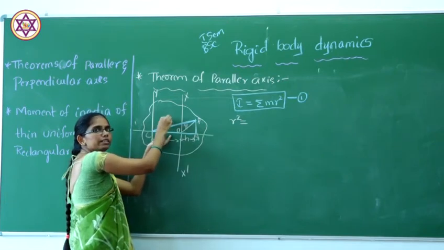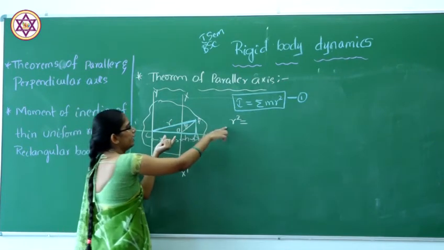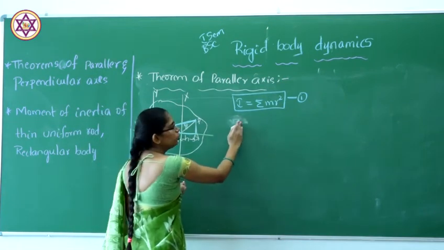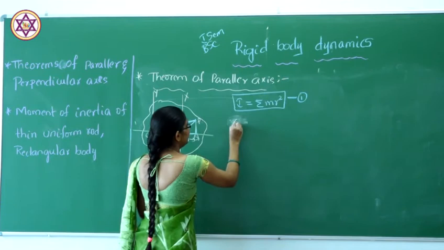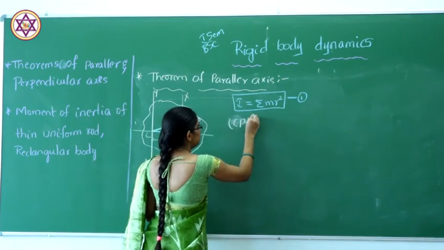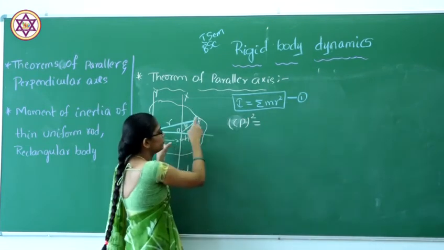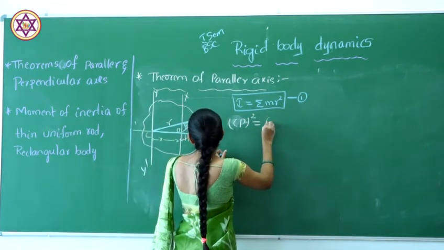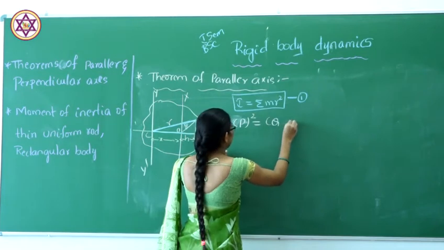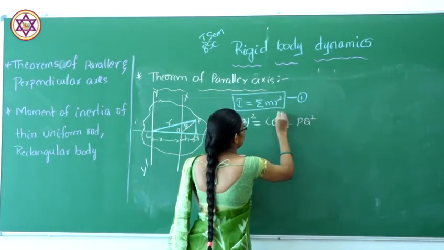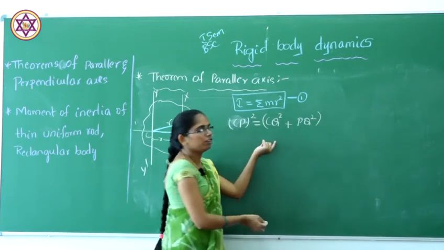The square of the hypotenuse is r square, which should be equal to the sum of the squares of the remaining two sides. So CP square equals CQ square plus PQ square. This is from the Pythagoras theorem.